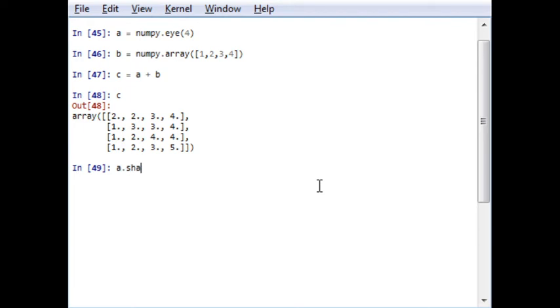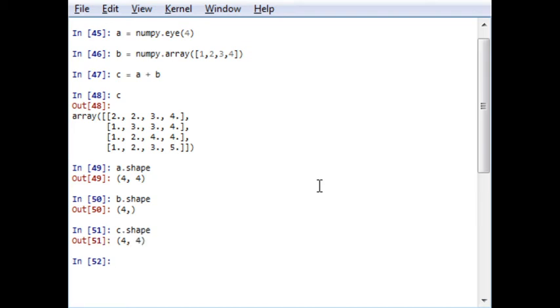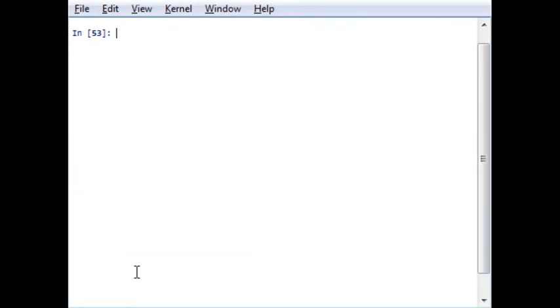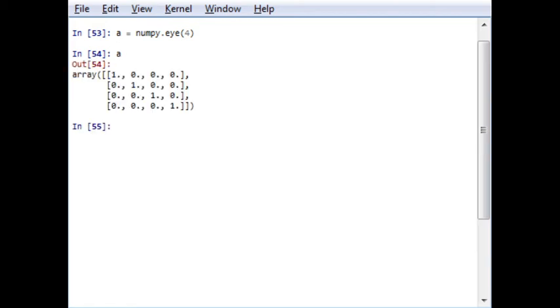Let's say the shape of A is 4 by 4, the shape of B is 4 comma 1, but the shape of C will be 4 by 4. We can also check another example. Again, let me first clear this. A is equal to this, you know what A is.